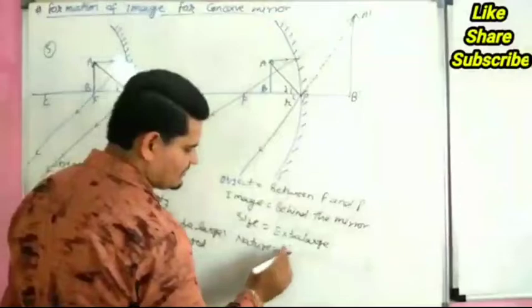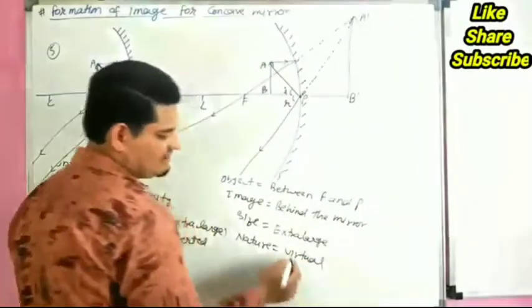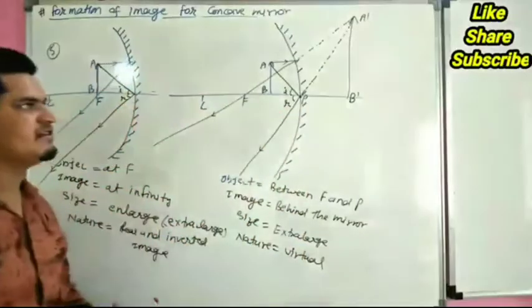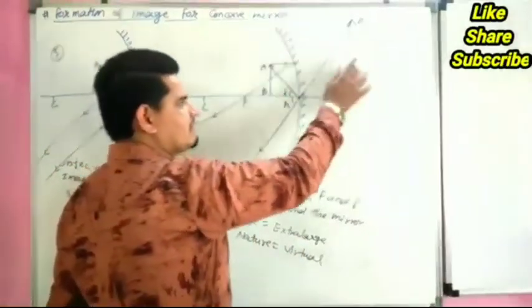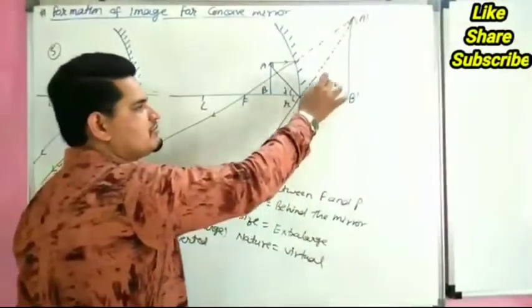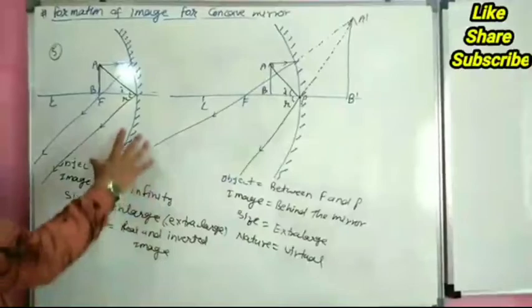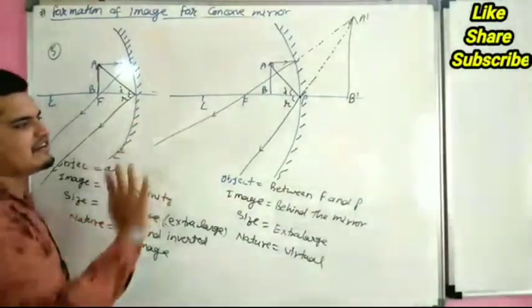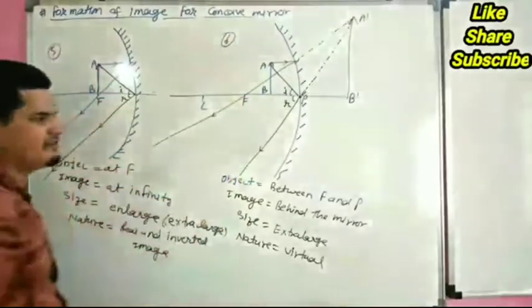Nature virtual. This is virtual image because actually line is not meeting behind the mirror. This is appearing to meet behind the mirror. So this is called a virtual image. So before it formed real image, but in last case it form virtual image. This is the last case of 6 cases.